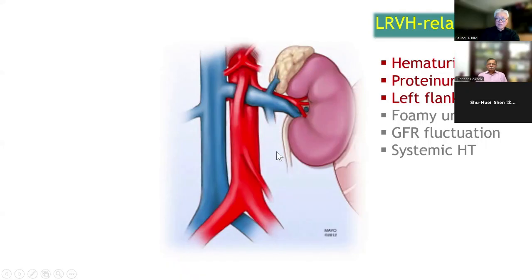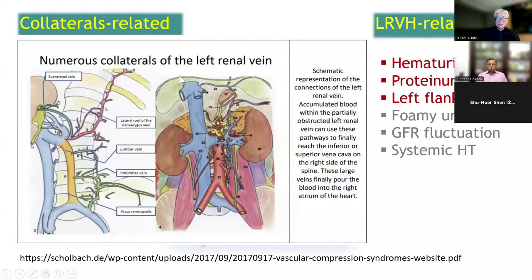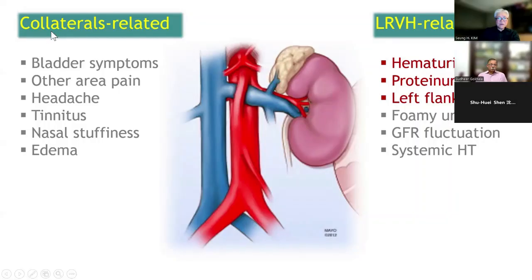So if the valves are intact, the left kidney tries to make other collateral routes. According to the collaterals, the patient has many different symptoms, and these symptoms are quite various. The bladder symptoms are usually caused by the pelvic collaterals.